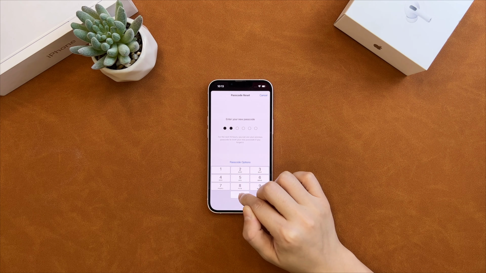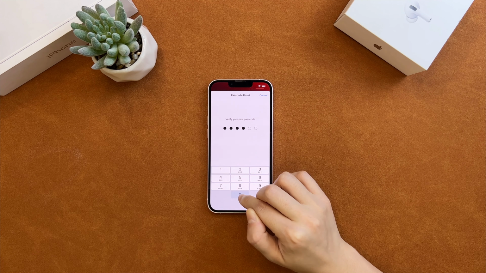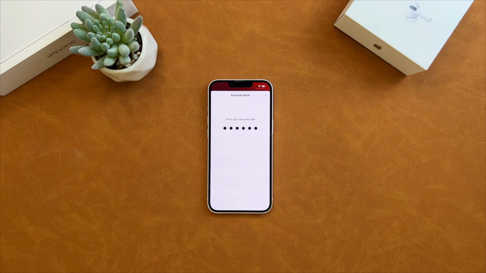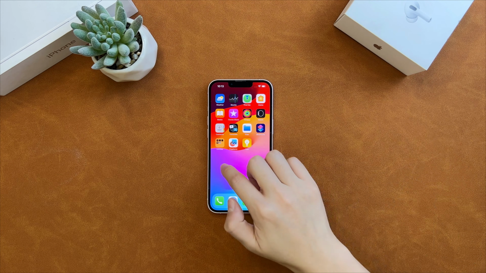But please note, if your iPhone is not signed to an Apple ID, you cannot get the Forgot Passcode option. After setting up the new passcode, swipe up the screen and regain access to your iPhone.